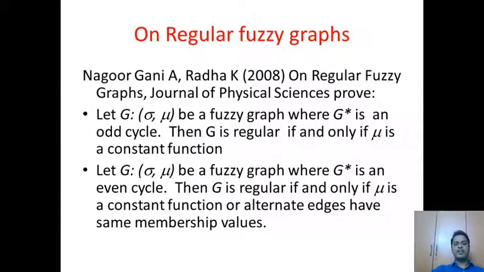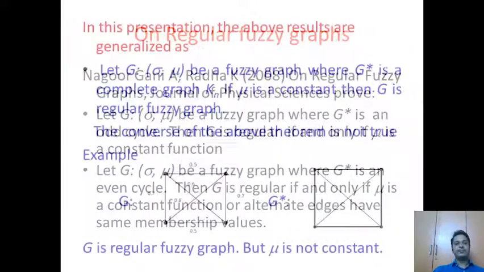Let G be a fuzzy graph with G star an odd cycle. Then G is regular if and only if the edge membership value is constant. If it is an even cycle, then the edge membership value must be constant, or alternate edges have the same membership values. If so, then the fuzzy graph is a regular fuzzy graph.